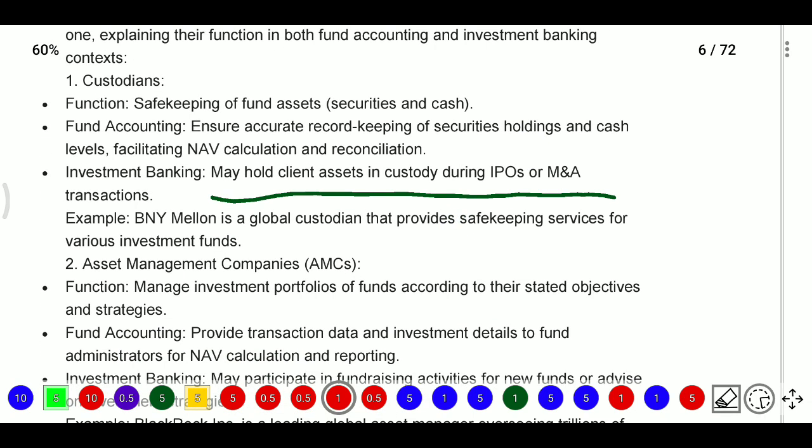That is fund accounting. Whereas investment banking may hold client assets in custody during IPOs and mergers and acquisitions.